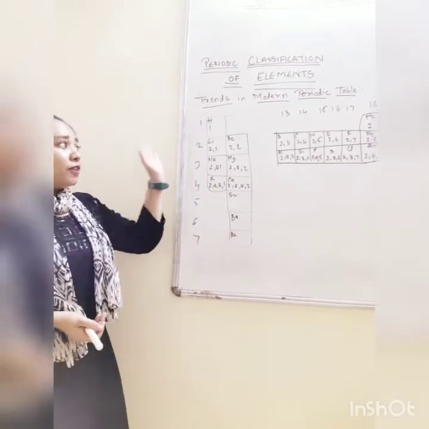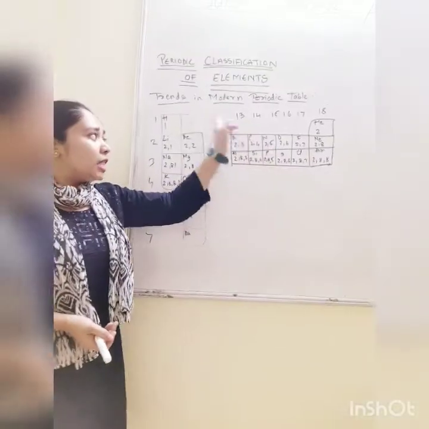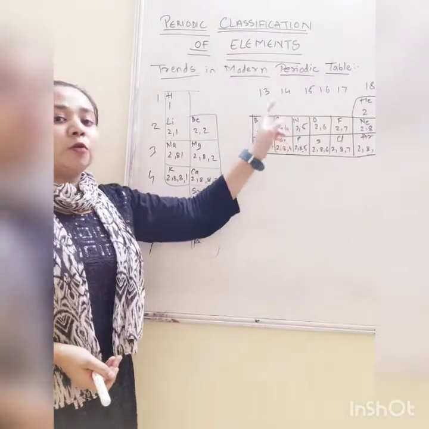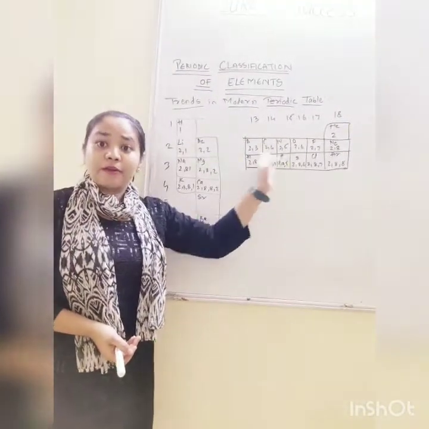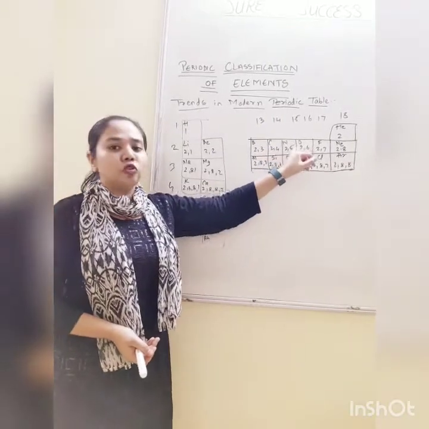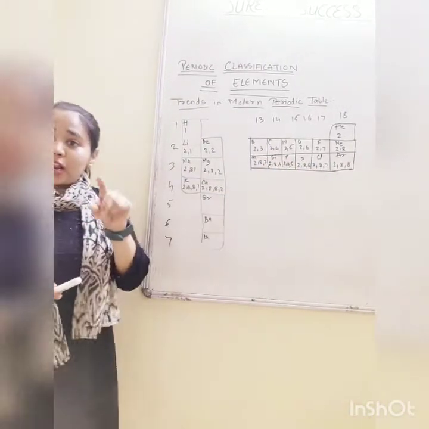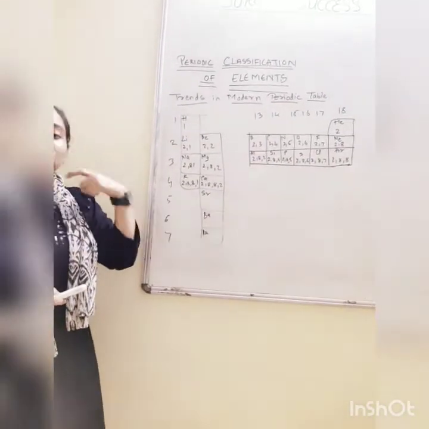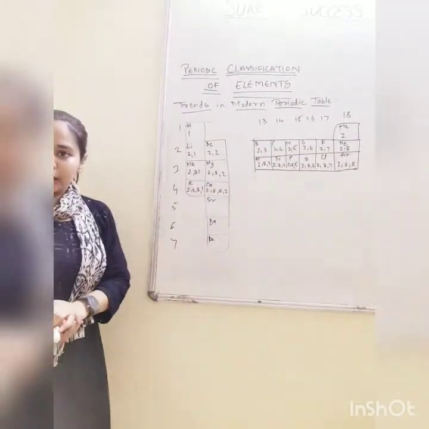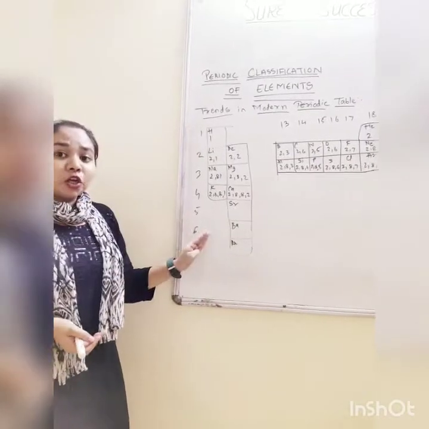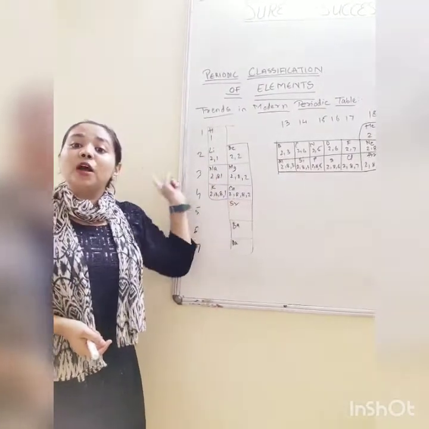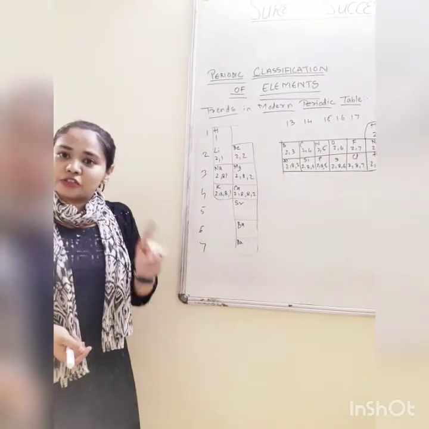But when we go from left to right, the last shell will increase by 1 electron, like 2, 3, 2, 4, 2, 5. The last shell will have one electron extra when we go from left to right in the period. Clear? What happens in a group? The number of shells increases. What happens in a period? The number of electrons increases in the last shell.